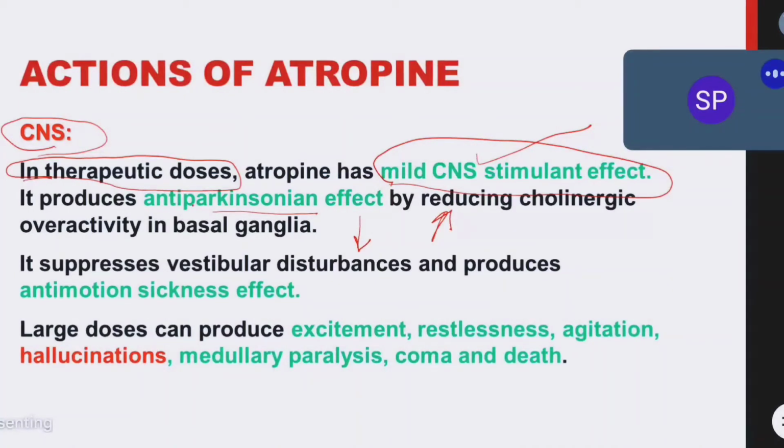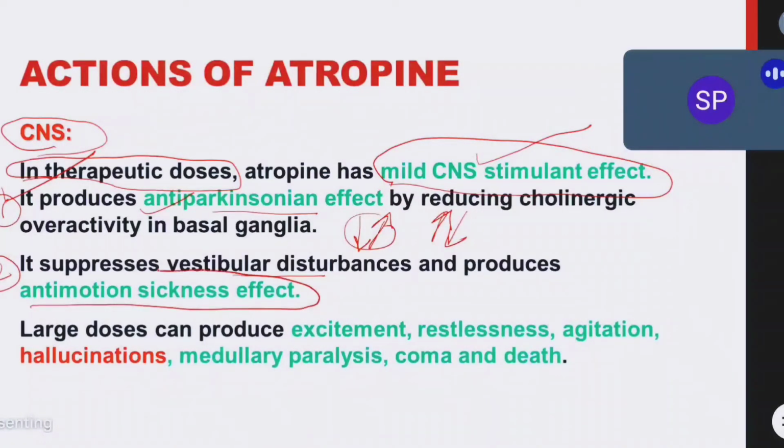So in Parkinsonism, what we have to do? We have to decrease the cholinergic activity and increase the dopamine activity. So levodopa is given, and along with that, atropine or atropine derivatives can also be given. So this is the first action. On central nervous system, it has mild CNS stimulant action and anti-Parkinsonism action. Second action, it suppresses the vestibular disturbances in ears and it causes anti-motion sickness.